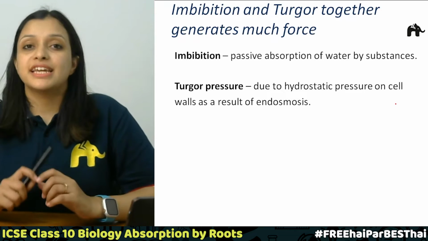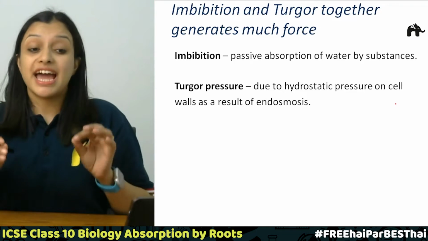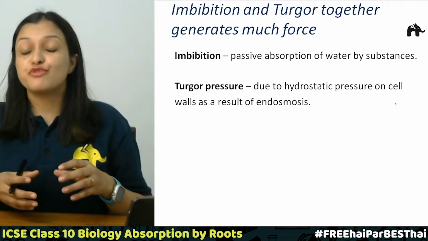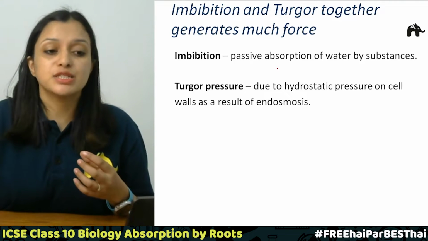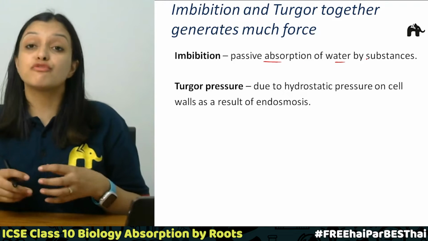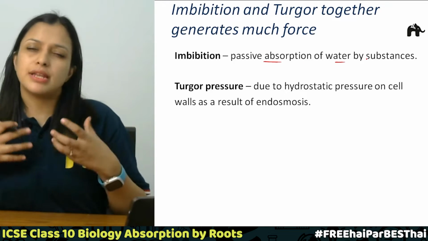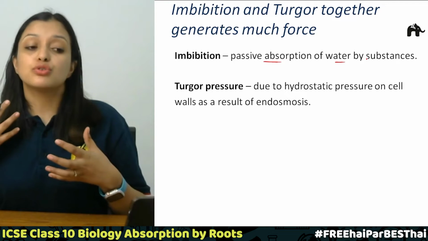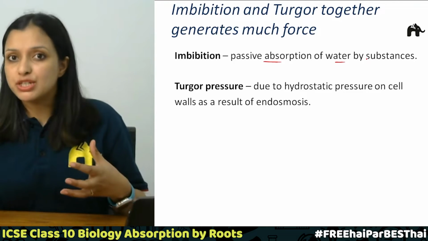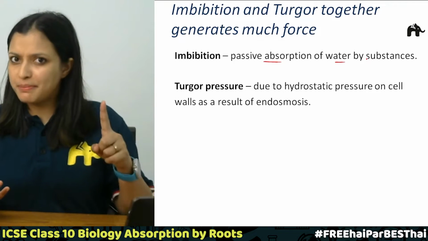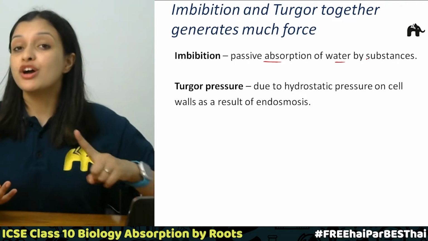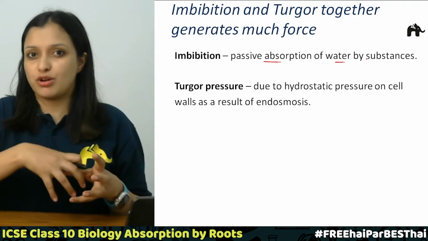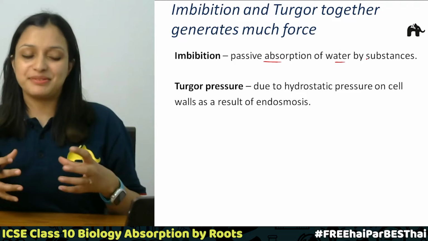Now comes the next topic: imbibition and turgor pressure together generate much force. First of all, what is imbibition? It is basically the passive absorption of water by some substances like cellulose or starch. When they passively absorb water, that is called imbibition, passive absorption, where there is no need of energy.